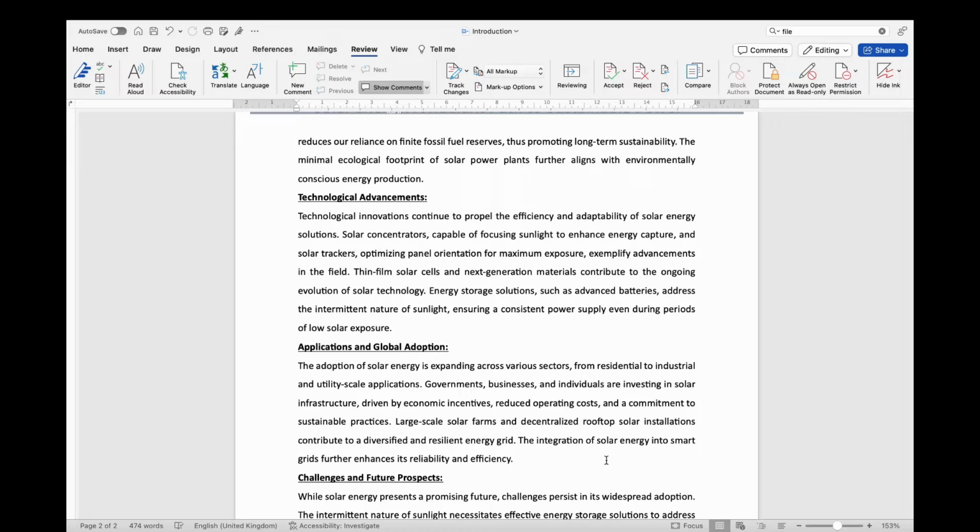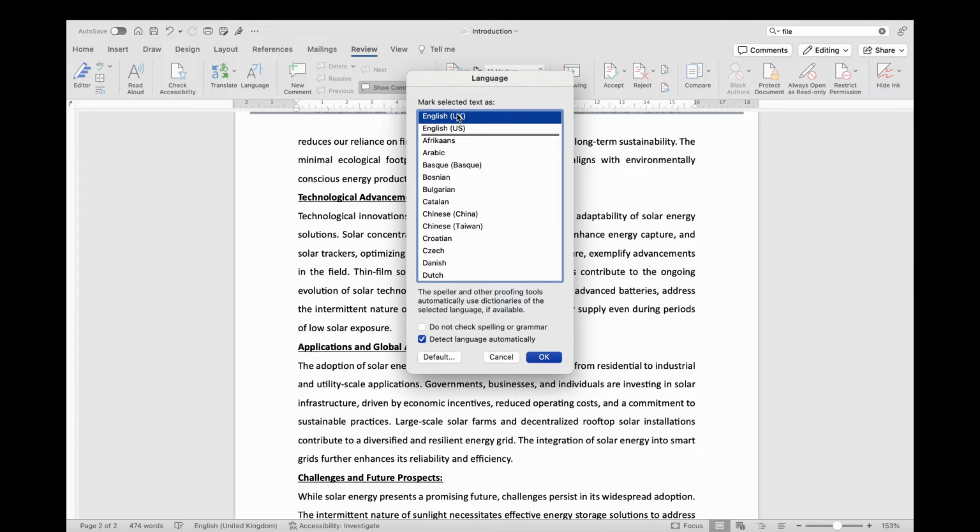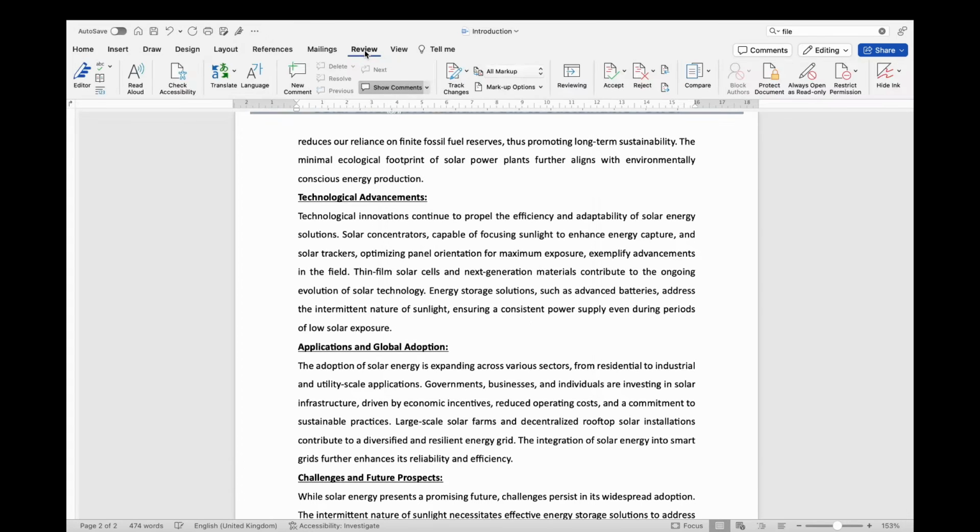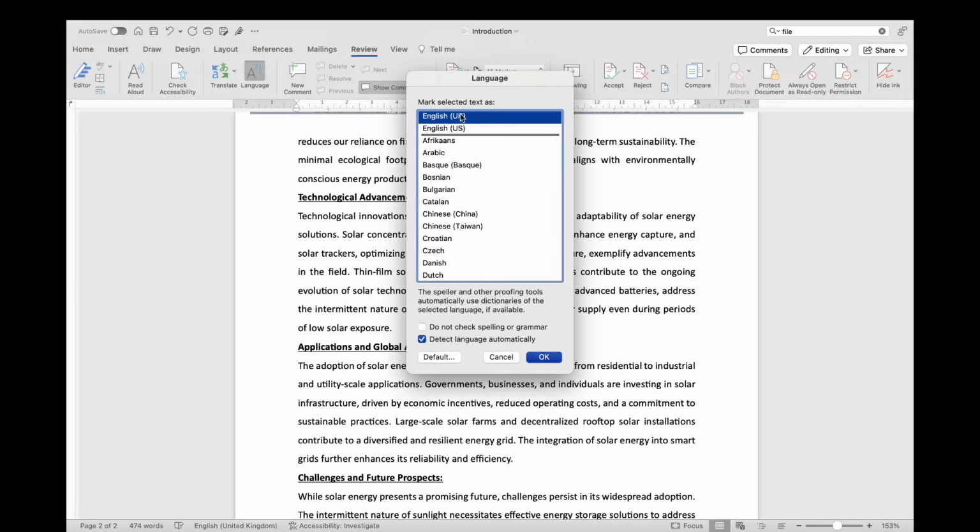In a Word document, locate the language indicator at the bottom of the page, click on it, and a window will appear. From the array of available languages, select UK English and set it as the default. Alternatively, navigate to the Review option in the ribbon, choose Languages, and opt for UK English. This ensures consistent language usage throughout your document.